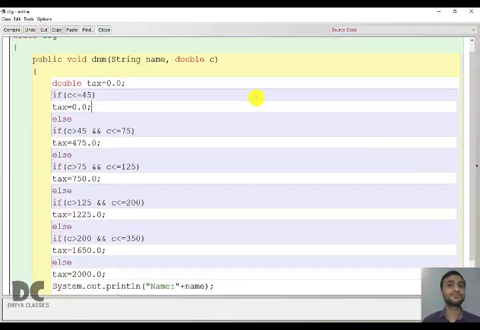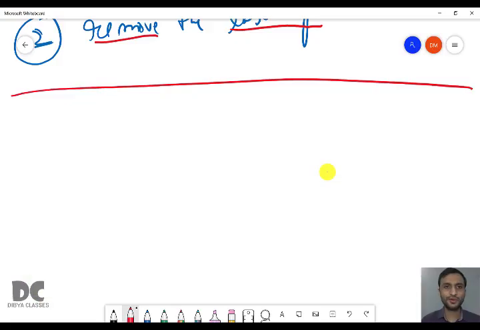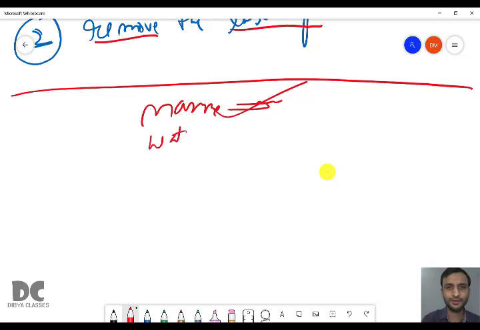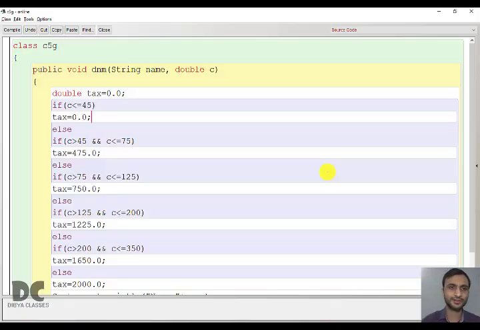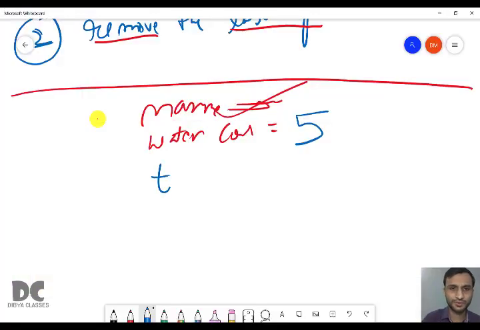So now we'll run this program manually. So we took a name, let it be any name, and then water consumed. Let it be 5 for now. Let us take 5 as the example and solve it. So here you are checking if 5 is less than or equal to 45. So it is true. True means tax will be 0.